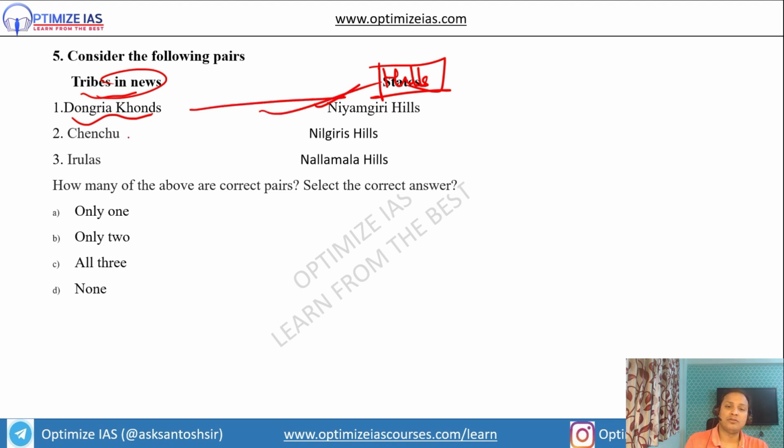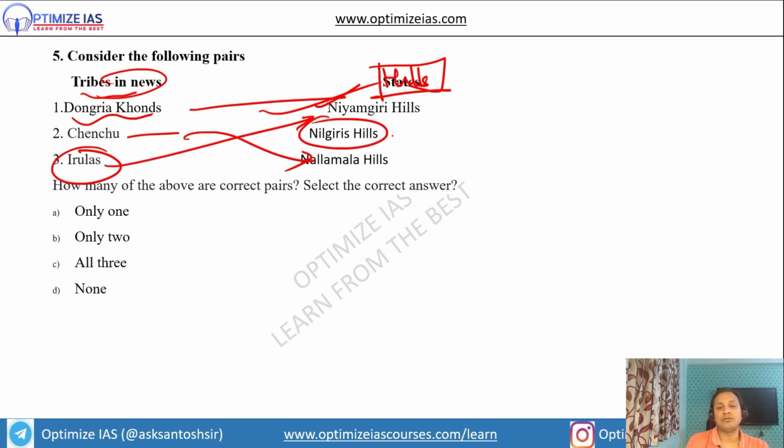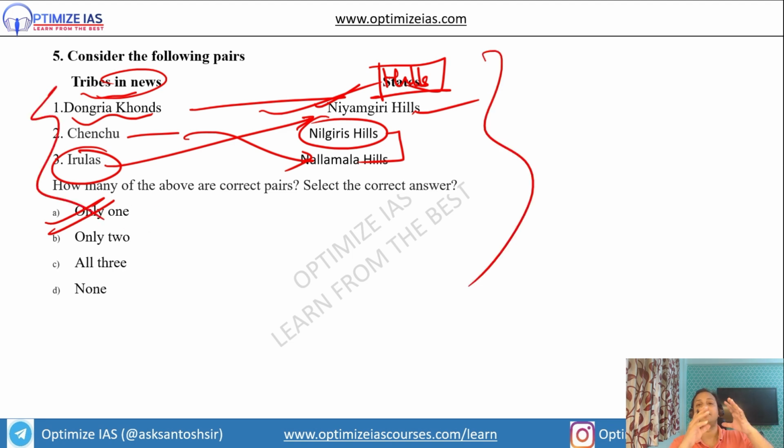Chenchu, actually it will be Nallamala Hills, and Irulas are tribes which are in the Nilgiri hills. So these two are incorrect. This is correct. So the answer is only one. Guys, these kinds of questions are very popular in UPSC, where they will give tribes, states, tribes, hills. So please prepare. The Chenchu tribe is in the Nallamala hills and the Irulas in the Nilgiri.